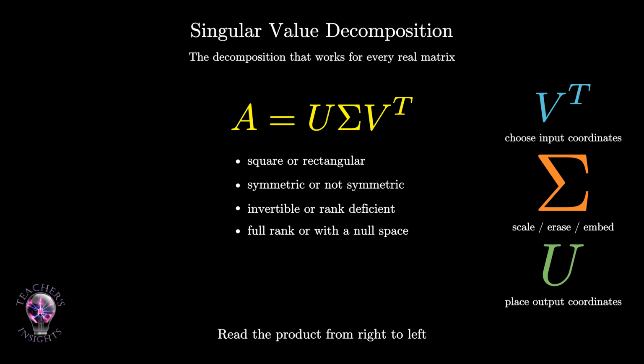It takes the pieces we already understand, rotations, reflections, axis scaling, orthogonal bases, symmetric matrices, and eigenvectors, and combines them into one universal decomposition. The key is to read the formula from right to left. First, V transpose chooses a better coordinate system for the input. Then sigma scales, deletes, or embeds coordinates. Finally, U places the result into the correct output orientation. So the entire transformation is choose input directions, scale them, and place them in output directions.